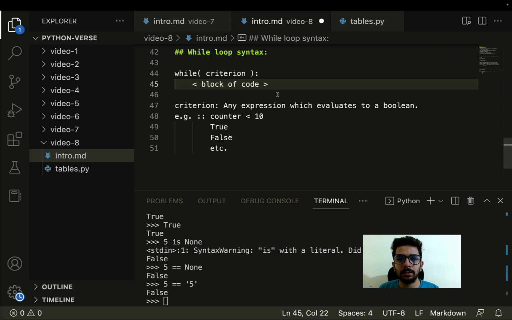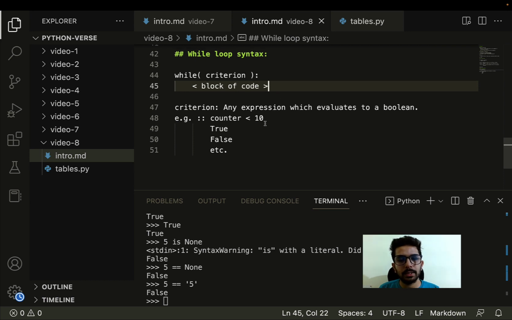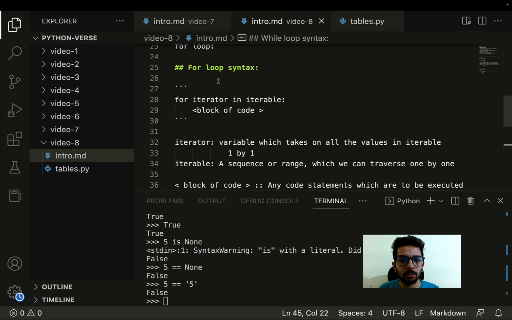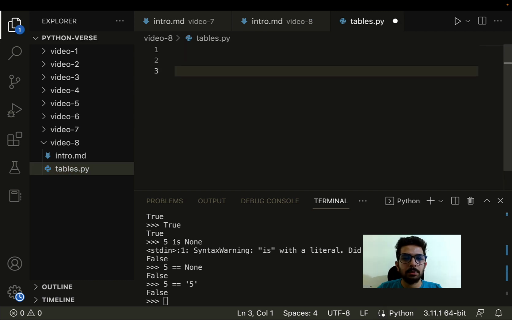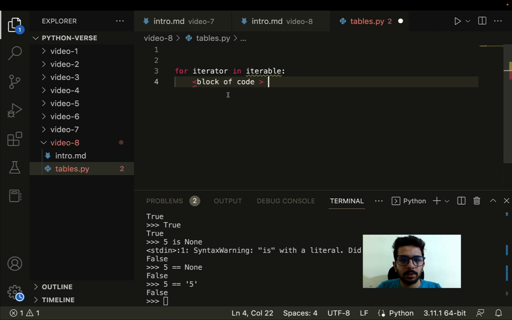Now let's write some code to understand these more. We'll try to write code for both these syntaxes. First of all, let's copy the syntax for the for loop. Let's go to tables. By tables, what I mean is, when we were very young, in the primary classes, we were taught about tables of, let's say, 2, 3, 4 and so on, and we used to print them. I mean, we used to write them in a notebook, but today we will try to print them. So let's see how we can use this for loop for the same purpose.